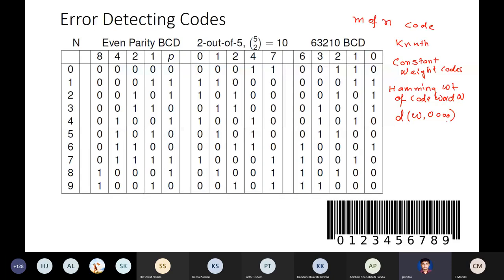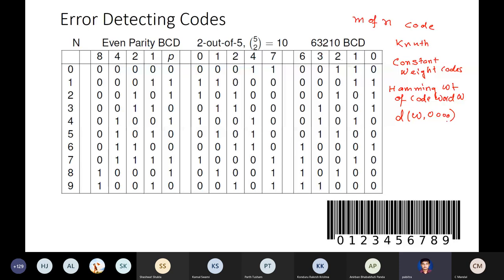There are complex algebraic systems like Steiner systems and such partitioning systems which are used to construct more complicated M of n codes. So it's an algorithmic problem actually. It's a hard problem to construct M of n codes.